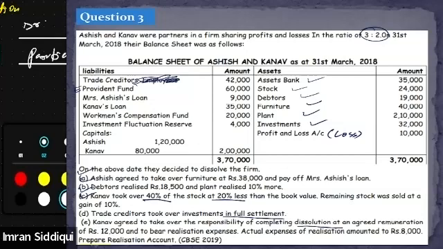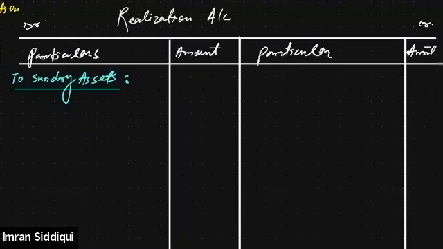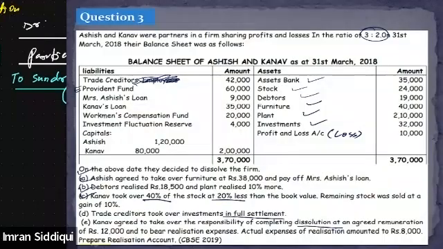Okay. So I'll write down "To Sundry assets", and we'll start recording all the assets on the debit side of the realization account.